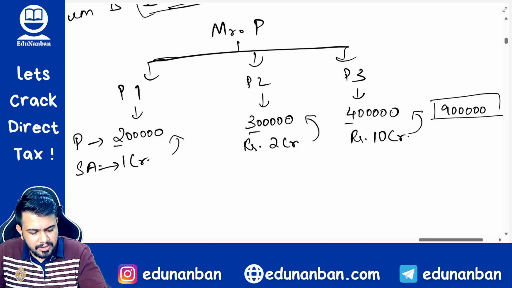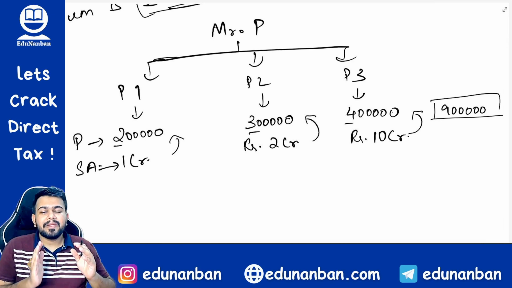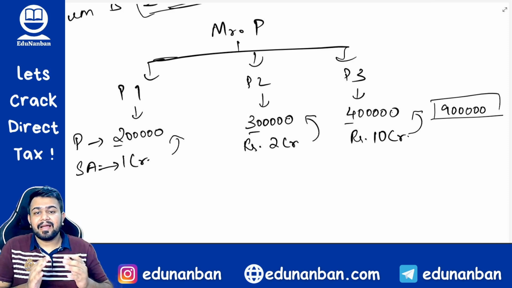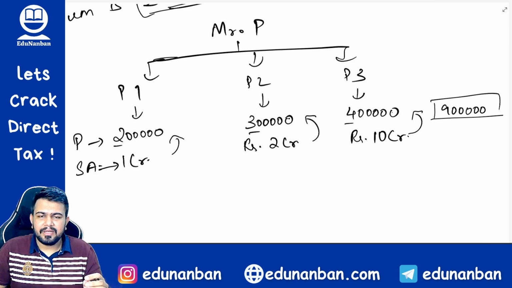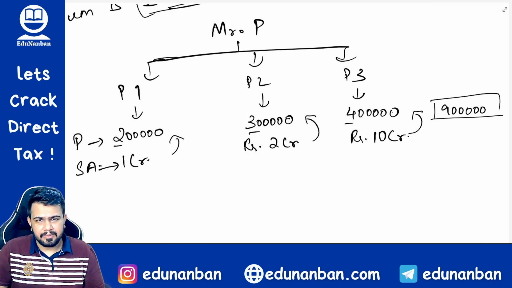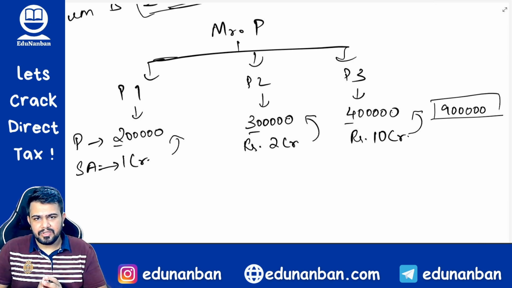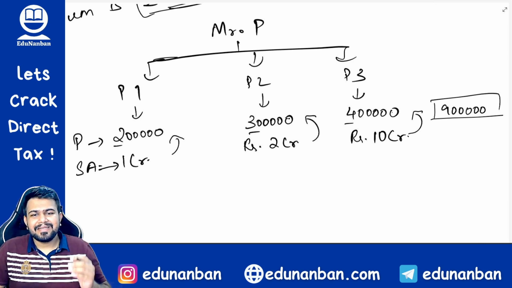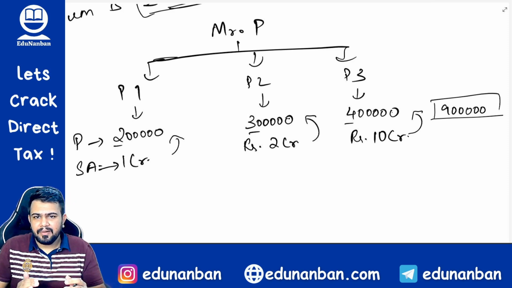Total premium is how much? 9 lakh rupees. Since the total premium is 9 lakh, which is more than 5 lakh, still the life insurance policy maturity or any amount received from the life insurance policy will be taxable. However, in such case, the assessee is having an advantage. What is the advantage? The assessee can choose which policy he wants to get exempted, and the amount of premium of such policy should be within 5 lakhs.